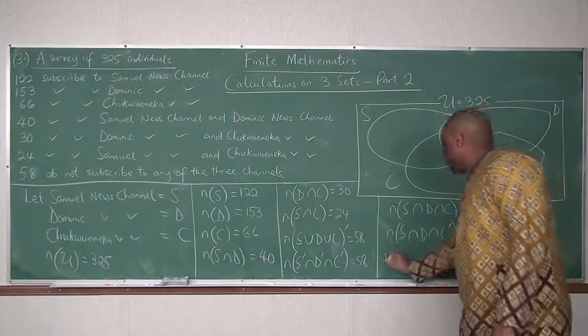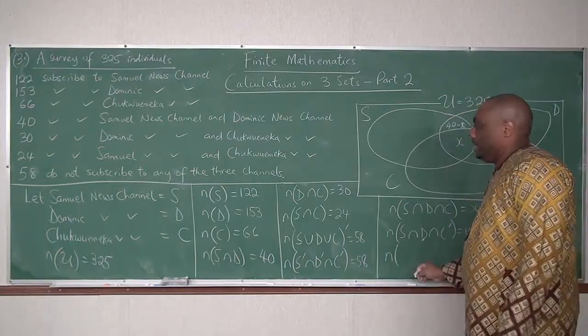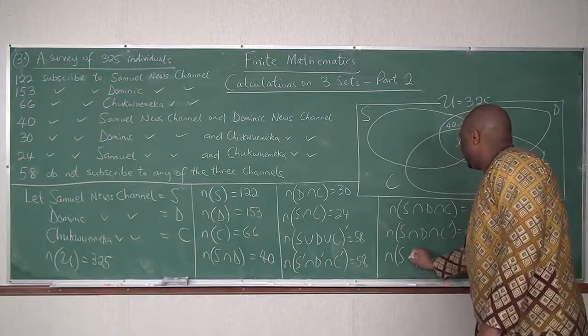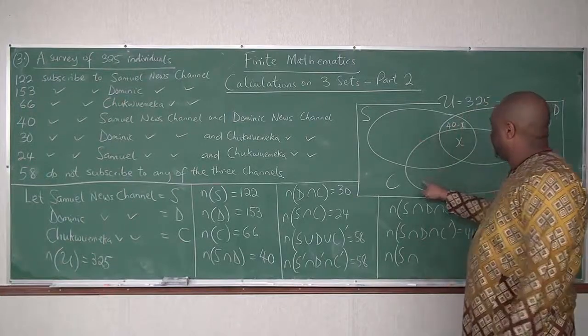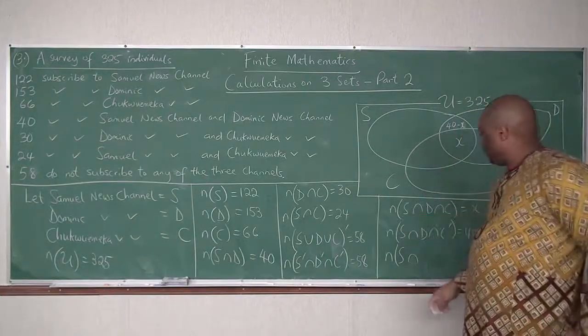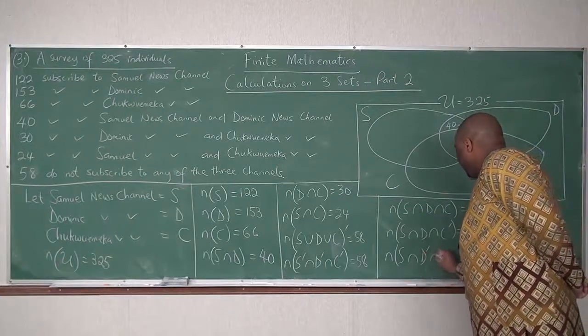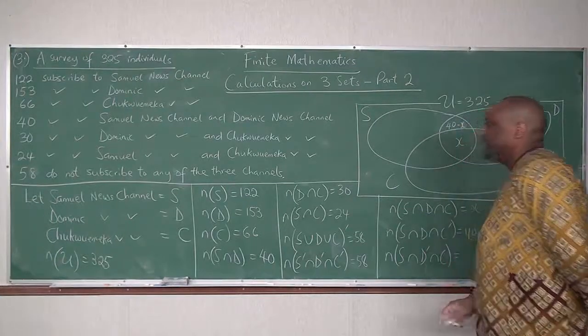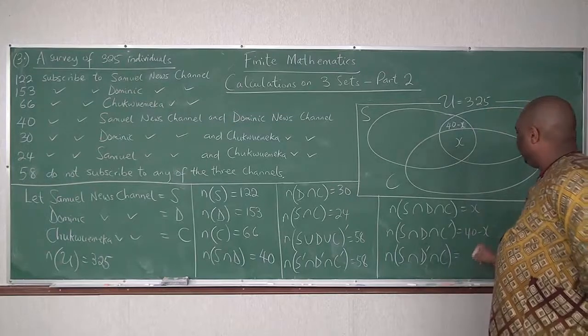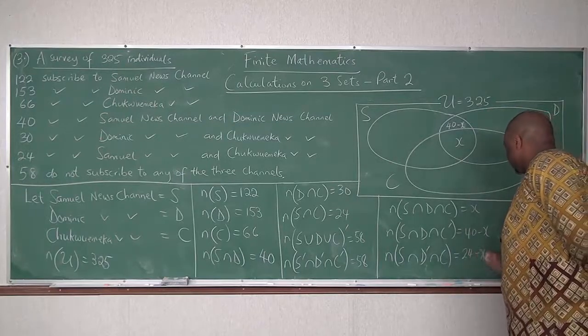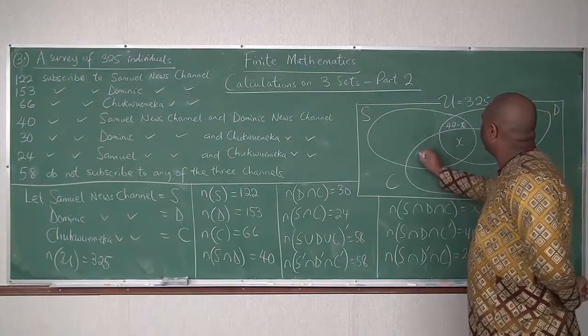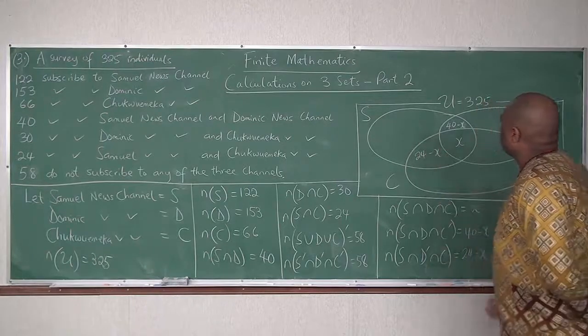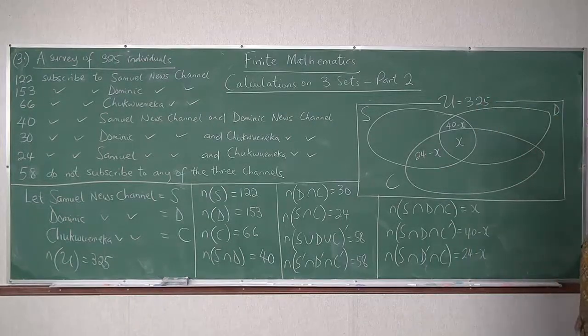Then let's find S and C only. Cardinality of S intersect D prime intersect C. S and C is 24. 24 minus X. So this is 24 minus X here. Then C and D only.